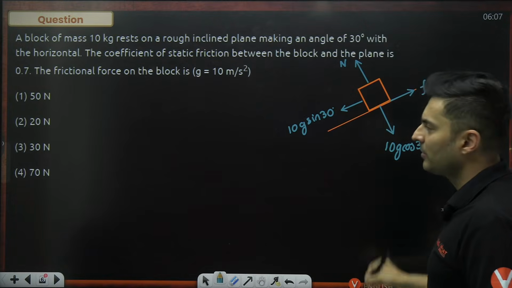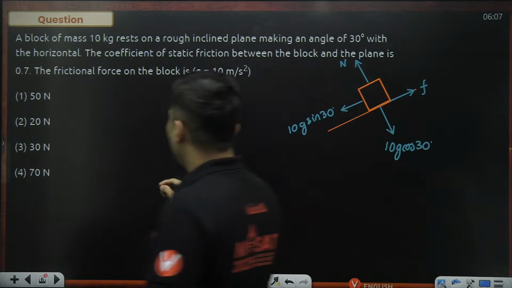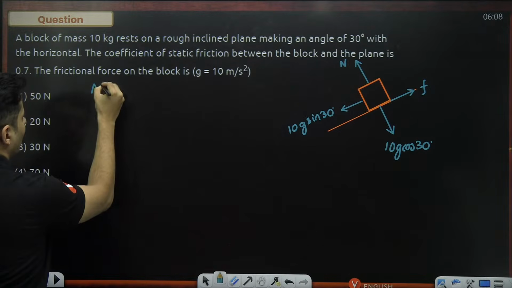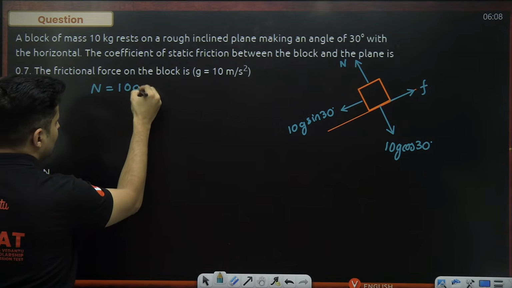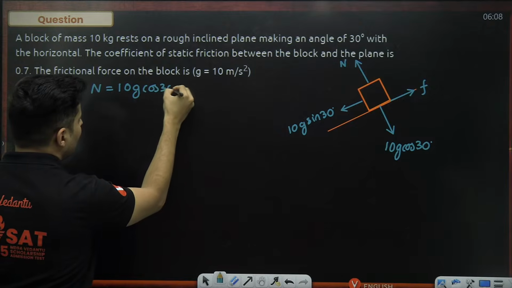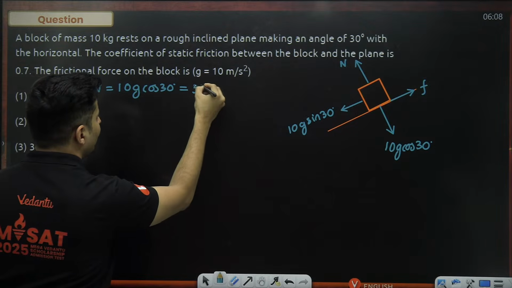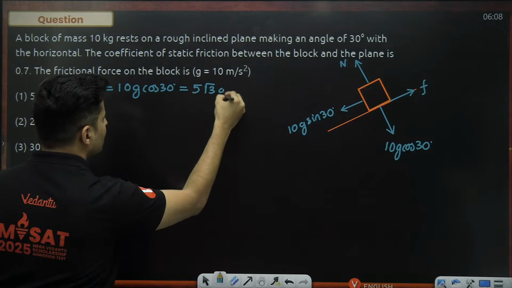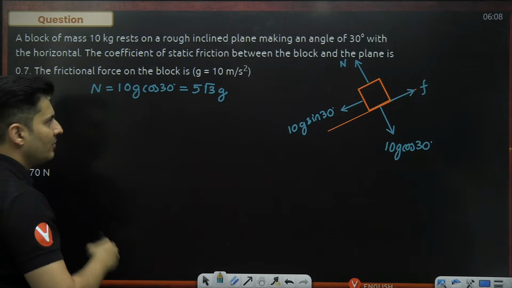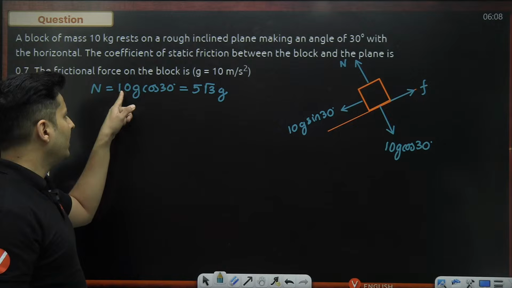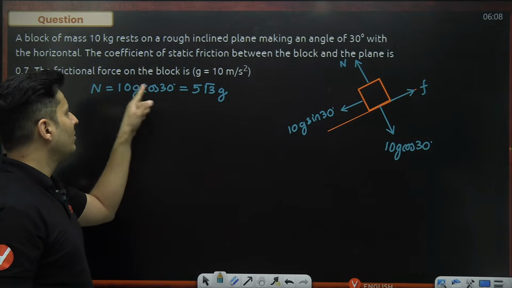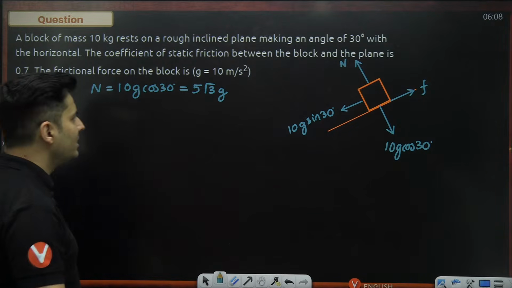The normal force will be 10g cos 30. Cos 30 is root 3 by 2, so 10 into root 3 by 2, the 2 and 10 cancel and it becomes 5 root 3 g. That is the normal force.